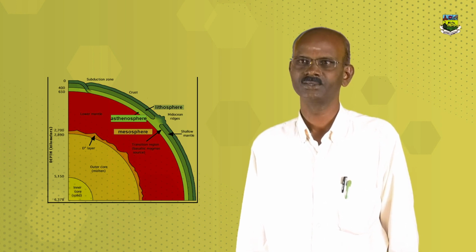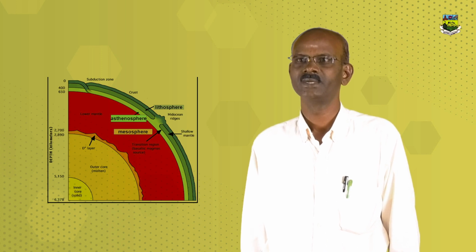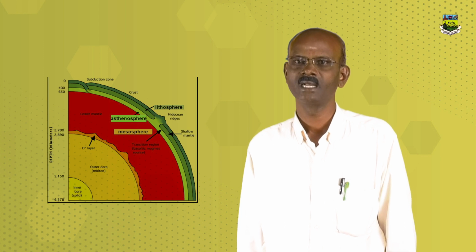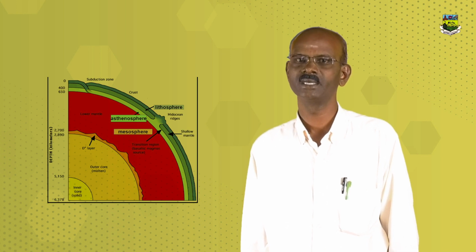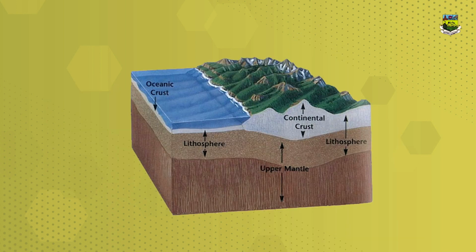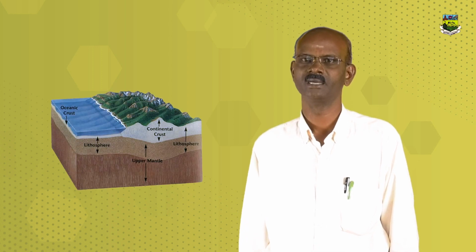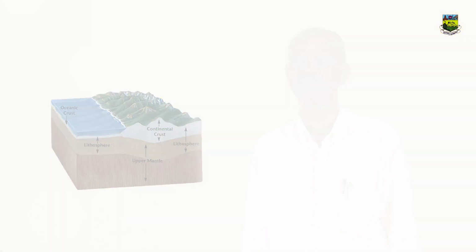Crust and lithosphere, mid-ocean ridges, shallow mantle, lower mantle, outer core, inner core, etc. This diagram also shows the oceanic crust, continental crust, lithosphere, upper mantle, etc.